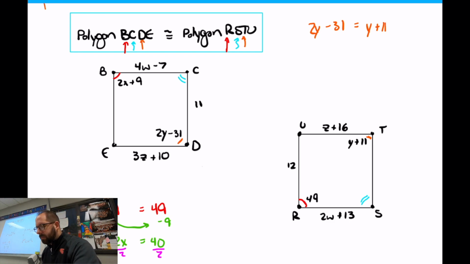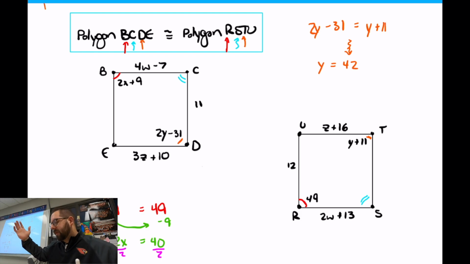Okay, this ends up being, I think, a 42, if I'm not mistaken. That's what y ends up being, if you did the work. Now, if I wanted to, I could go plug it back in, figure out what the angles are. I think those are pretty much all the angles now, because E and U don't have anything matching, so they're blanks, so I don't have to worry about that.